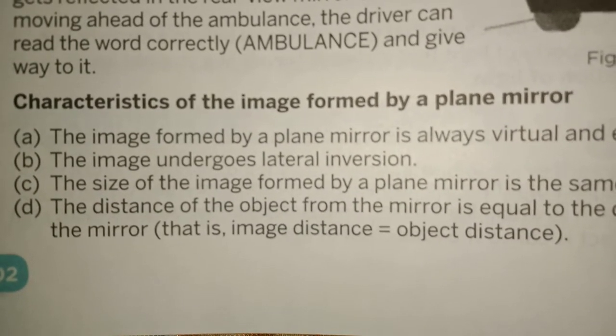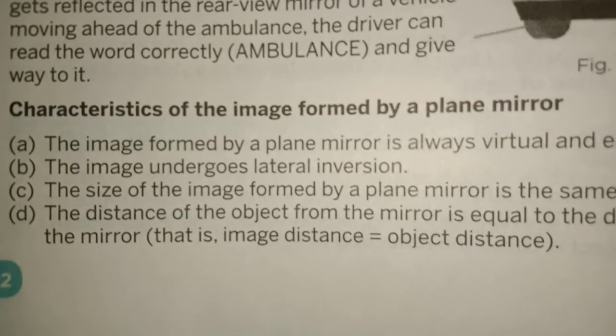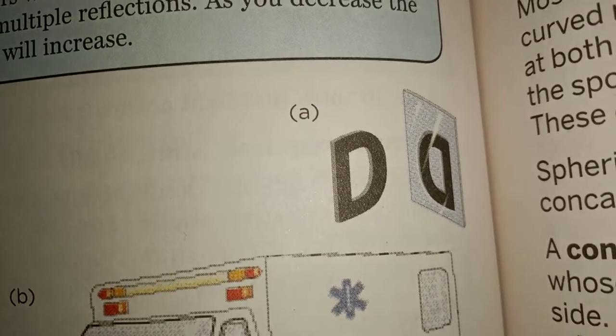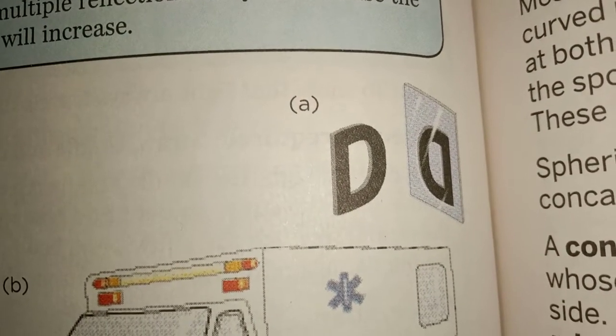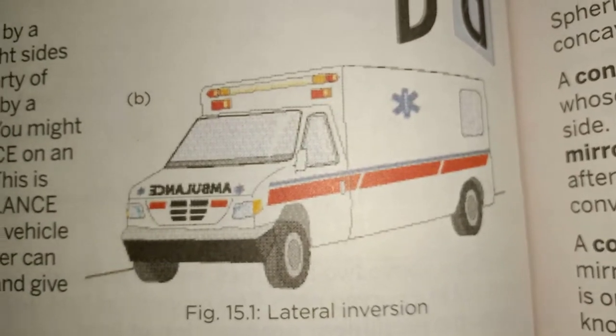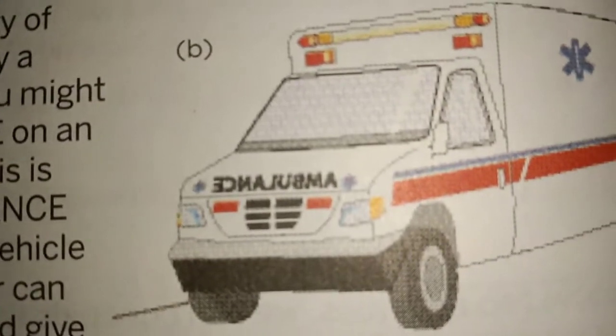Next is, the image undergoes lateral inversion. We discussed here what is lateral inversion. Left side goes to the right and right side goes to the left side in the image. It is known as lateral inversion. We use lateral inversion in ambulances.